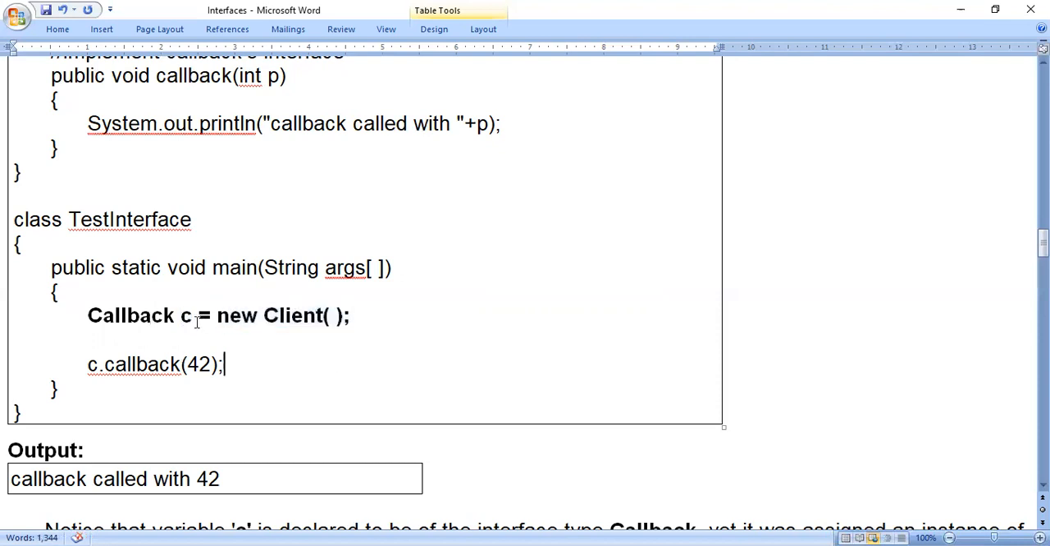So on the LHS, we write the interface name and the variable name. When we write an interface name and a variable name, we will not call it an object, because to call it an actual object you have to use the new keyword and class name. On the LHS, we consider only the interface and variable name. This is called an interface variable, which is used to refer to the class. So equals new client.